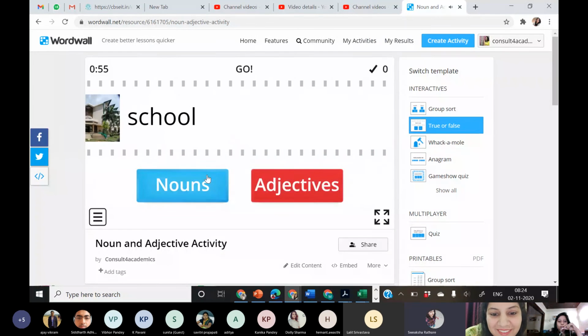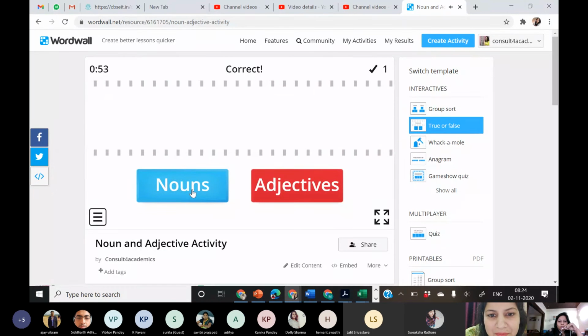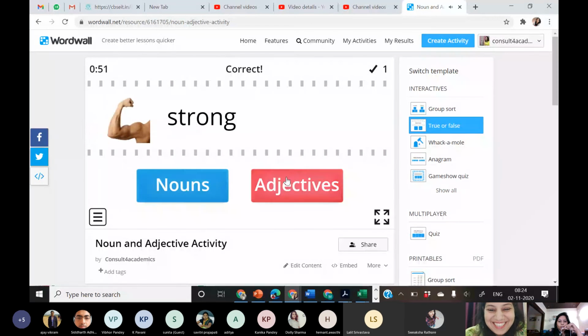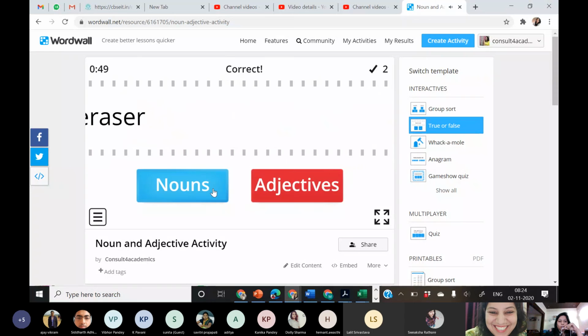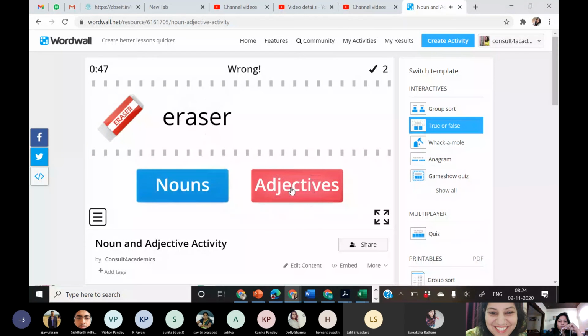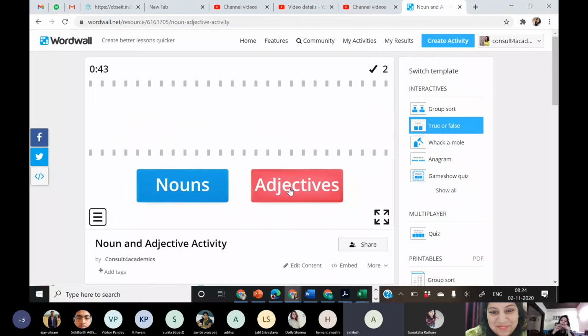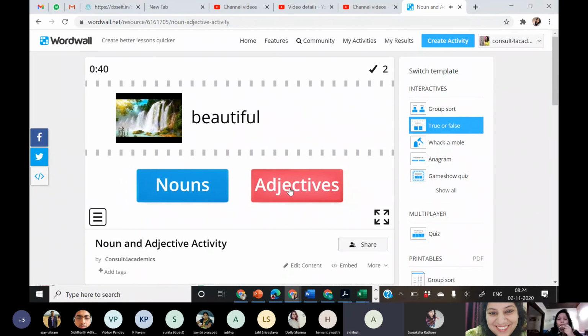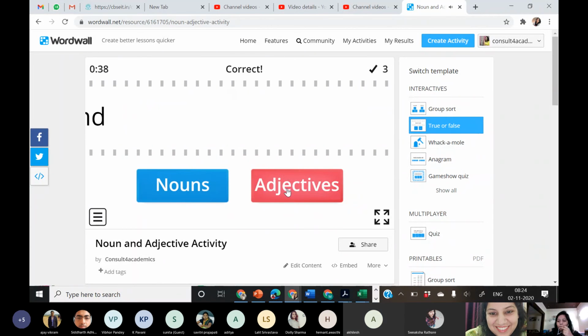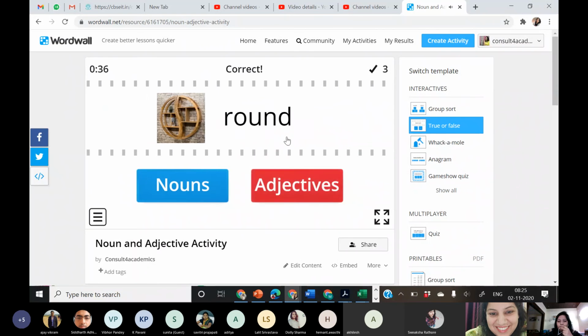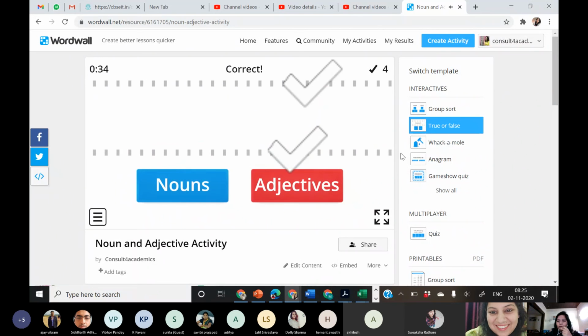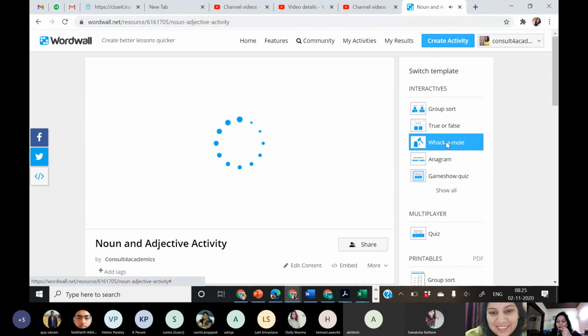Yes, ma'am. School. Yes, ma'am. Strong, adjective. Let's do wrong. Eraser. So I have created only one game, and it has automatically been changed into another form. Round, adjective. Okay, now let me do this.